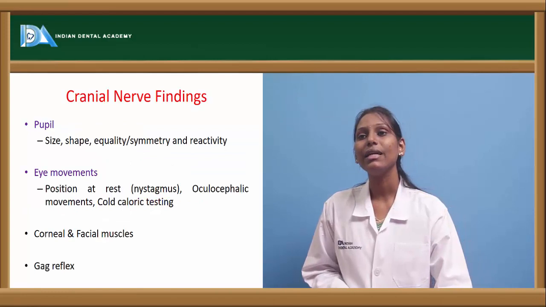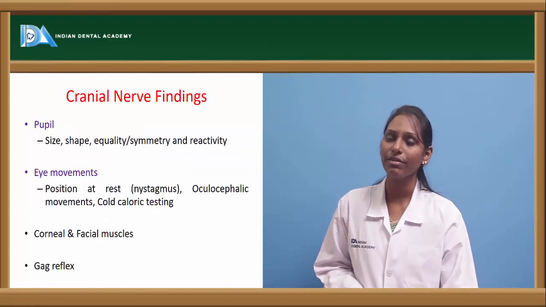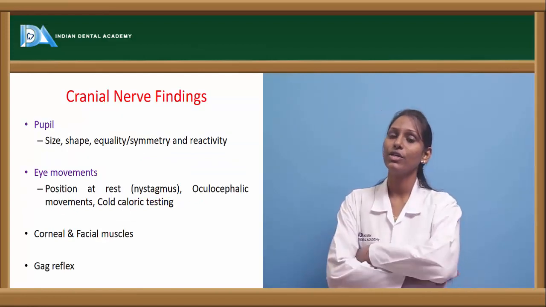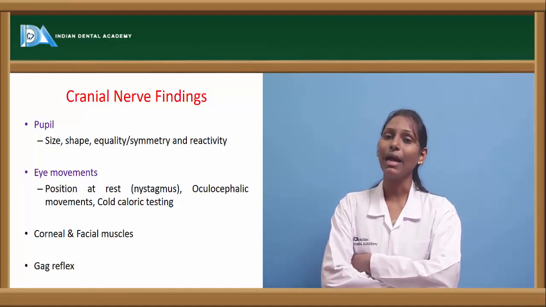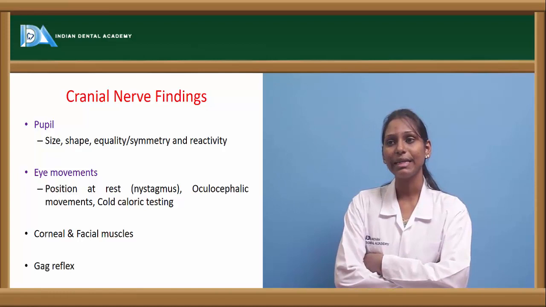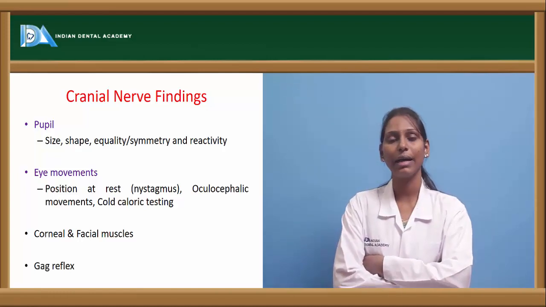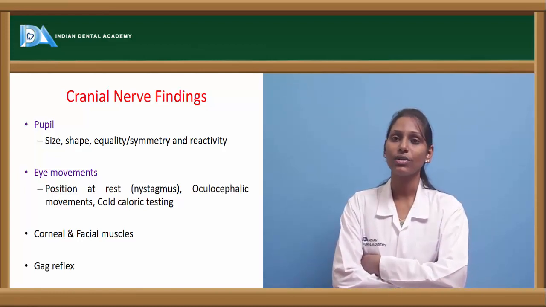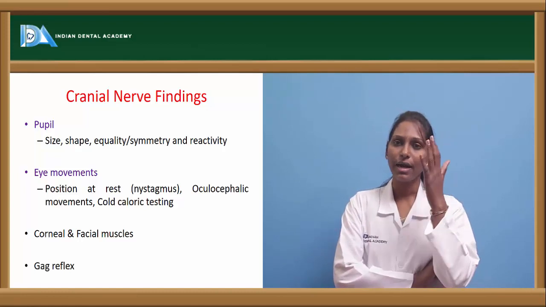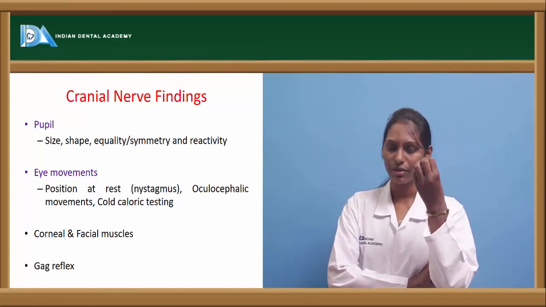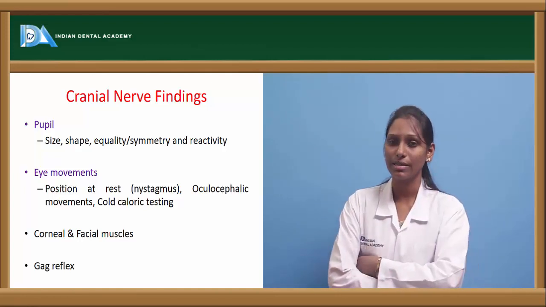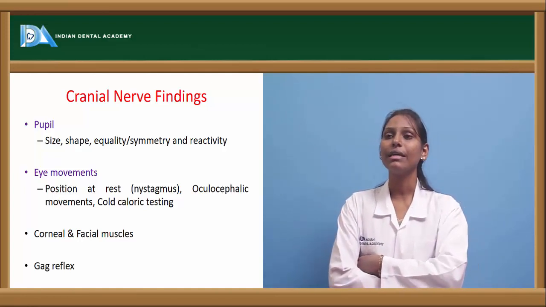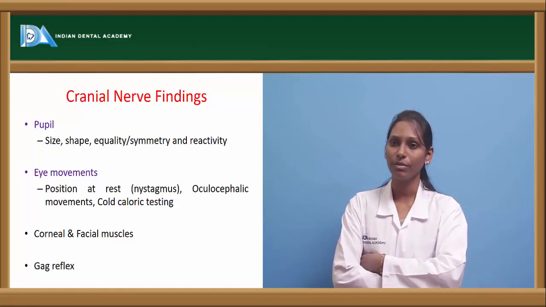Now coming to the cranial nerve findings, we have to check for various cranial nerve findings, which include checking pupil size, shape, equality and symmetry, and its reactivity. For checking this we can use the swinging torch test, where in a dark room you shine the light onto the patient's eye and check for pupillary constriction, and check for the equality and symmetry of the pupils of both eyes.